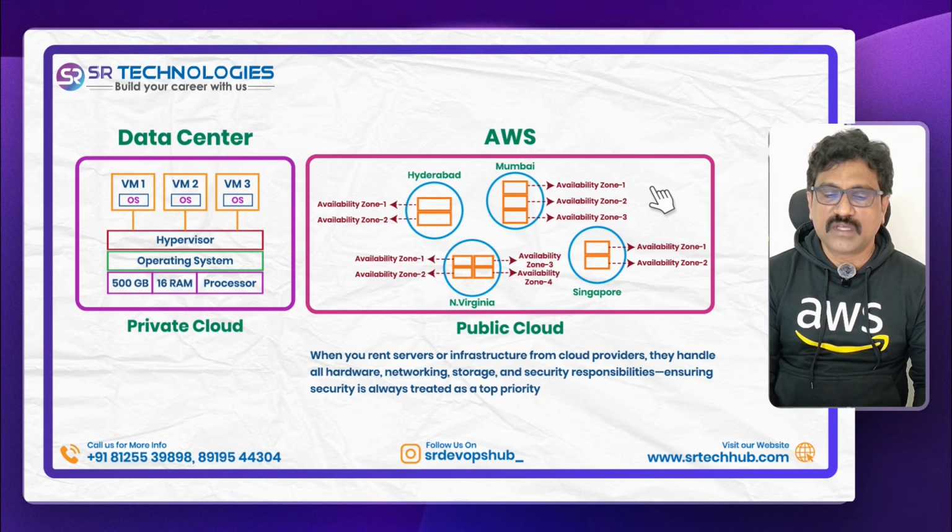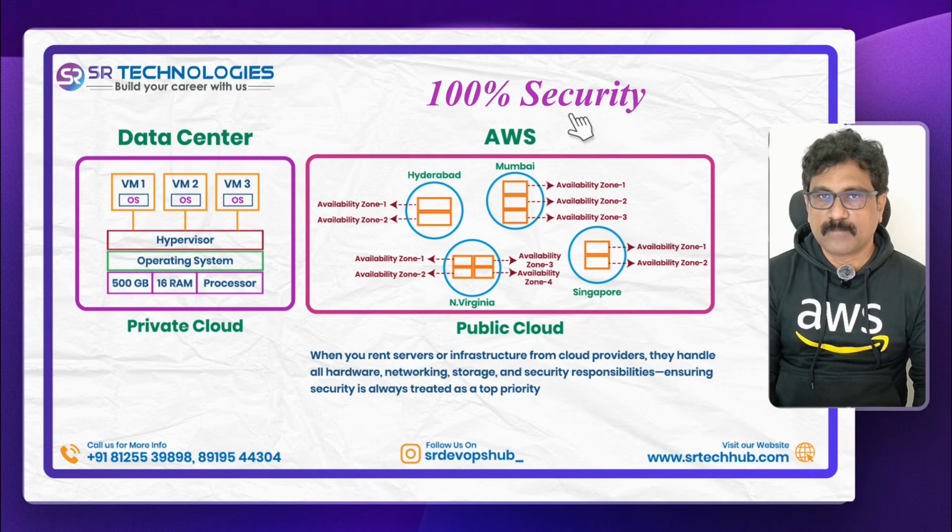If you take servers or any infrastructure for the rent from these cloud providers, they will take care about hardware team, network team, storage issues, and security. They will give high priority for security, especially. In initial days, companies used to think, if we store our data in public clouds, can we trust that security from that public clouds or not? But they came up with high security measures, high security solutions.